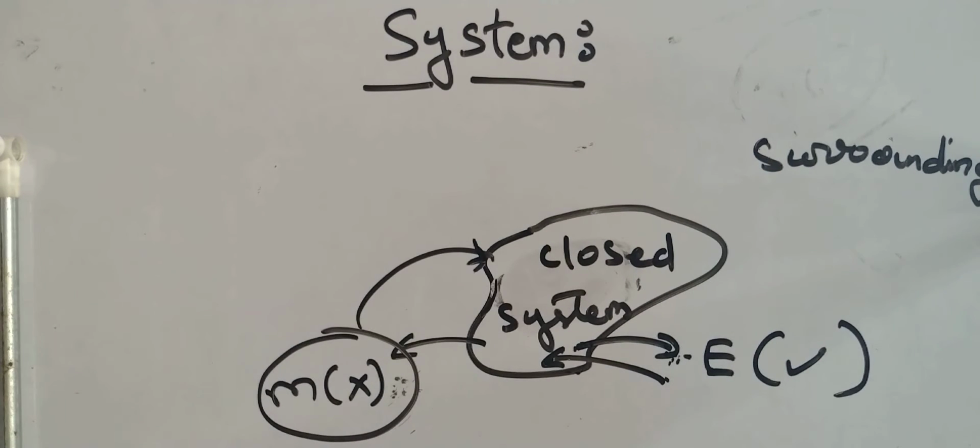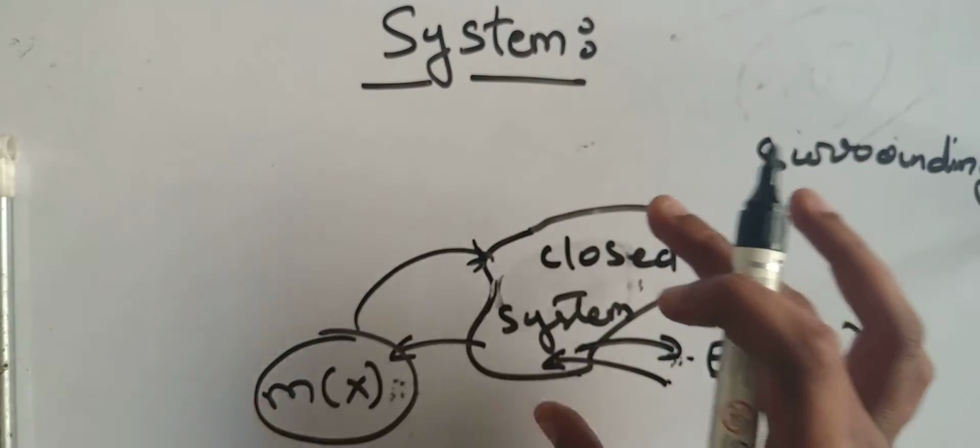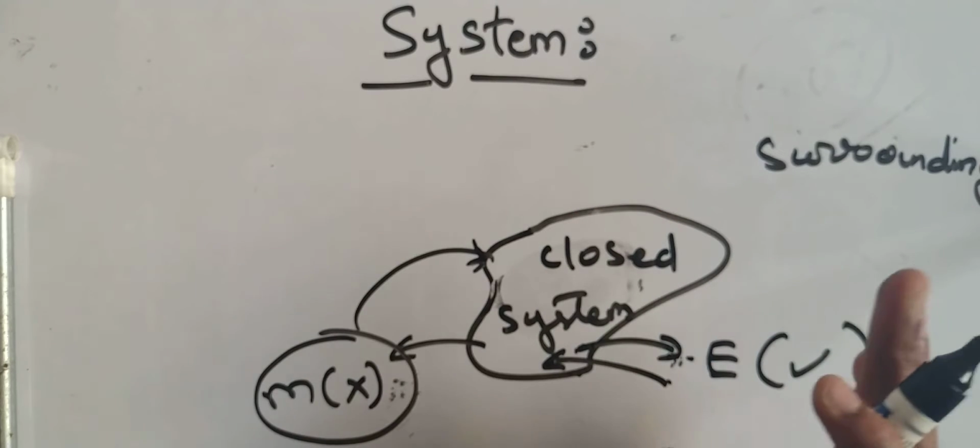Mass is always contained within the system. Okay, so how can you define a closed system? A closed system is that system where only energy interacts with the surrounding. Are you following it? Mass never interacts with the surrounding. Mass is always enclosed in the system. That's why we call it a fixed mass system.